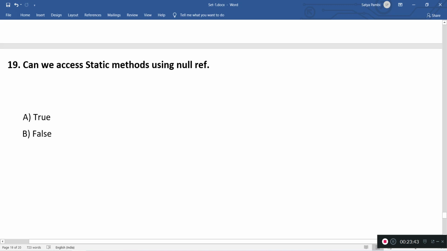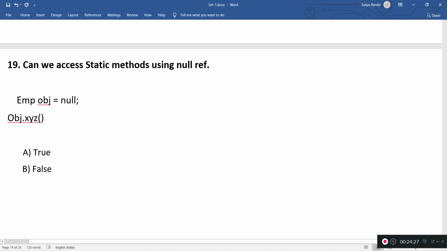Next question is, can we access a static method using a null reference? Here, basically, we are testing whether, without using an object, we can access it. Static methods can be accessed without using an object. Let's say there is an employee object referring to null, and we access obj.xyz, where xyz is a static method.